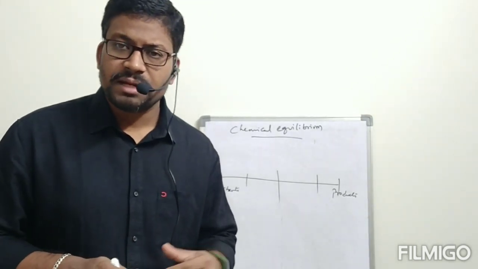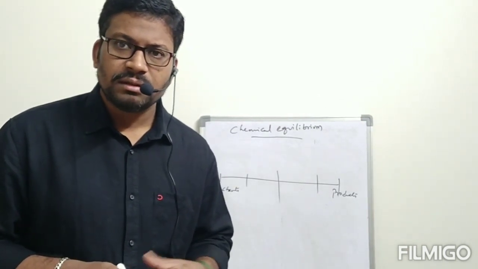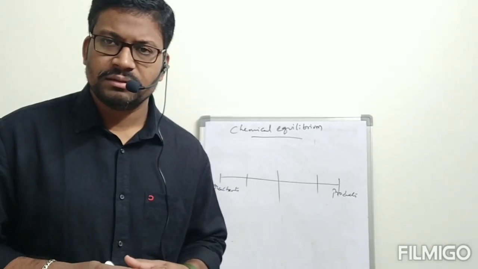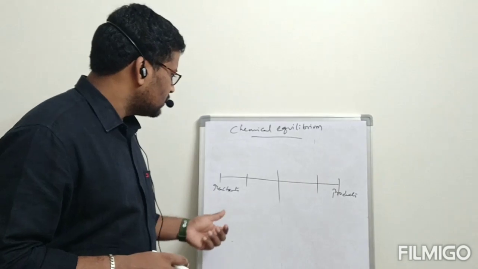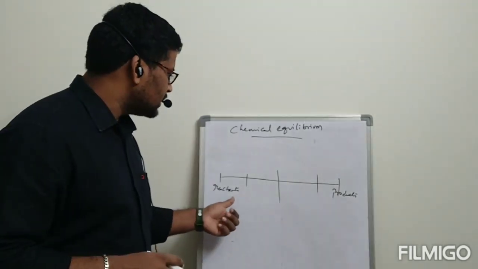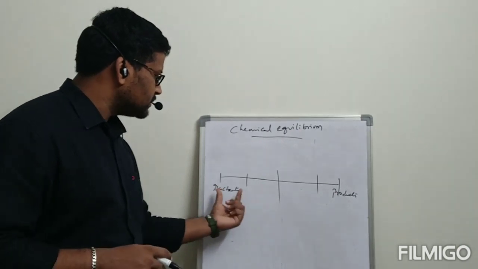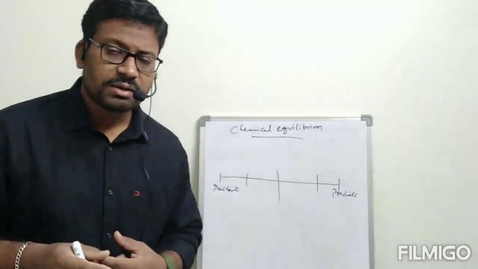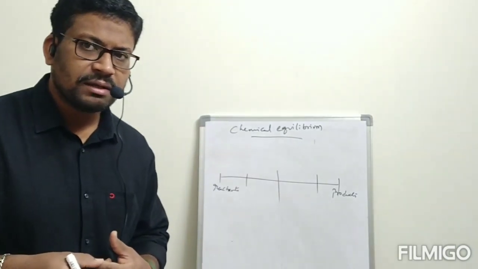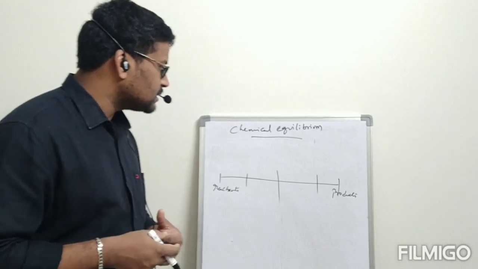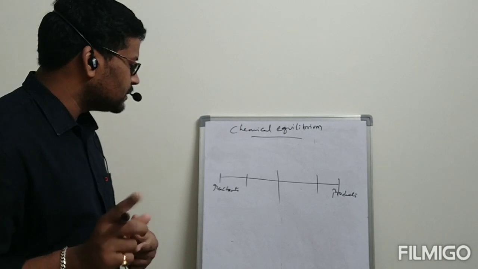Sometimes reactants can undergo reaction fast, but products cannot easily undergo backward reaction. In that condition, a major amount of products will be there and a less amount of reactants will be there. Less amount of reactants and major amount of products means products cannot undergo backward reaction, while reactants can undergo forward reaction easily.